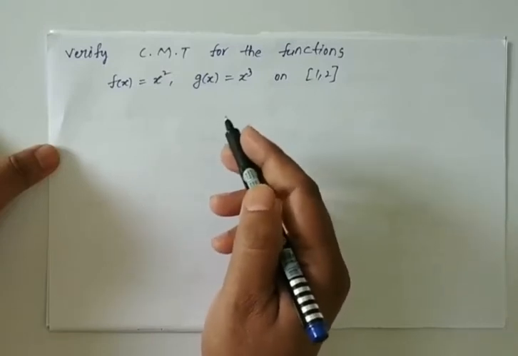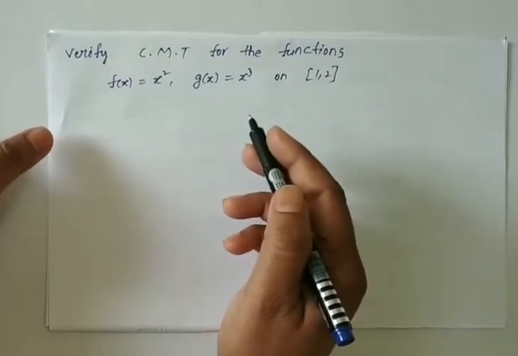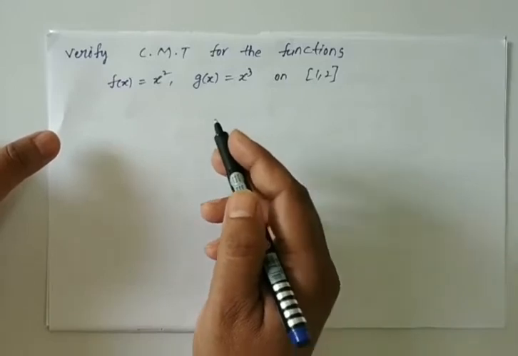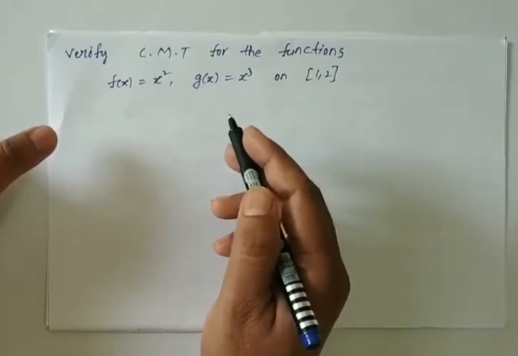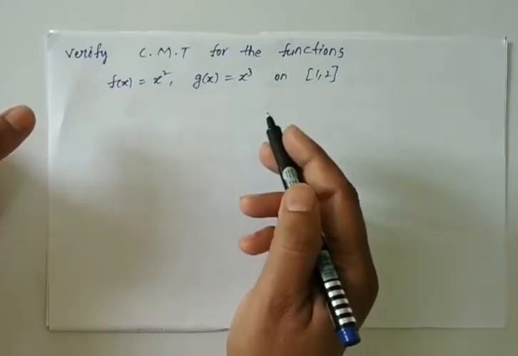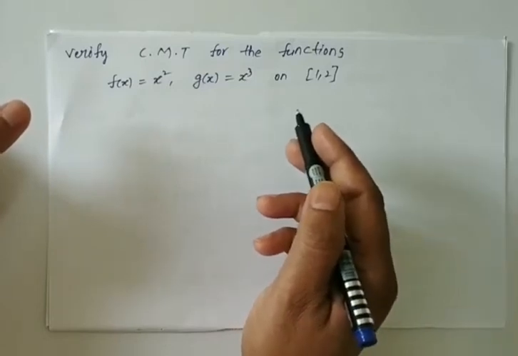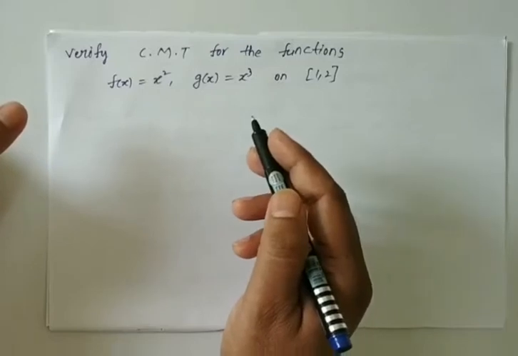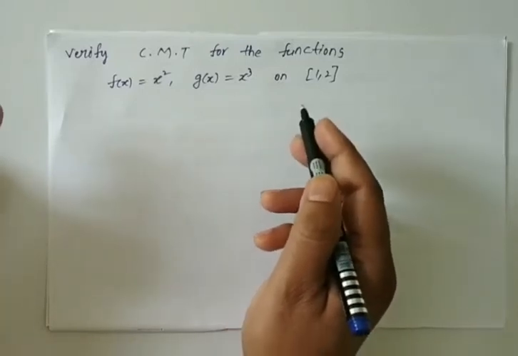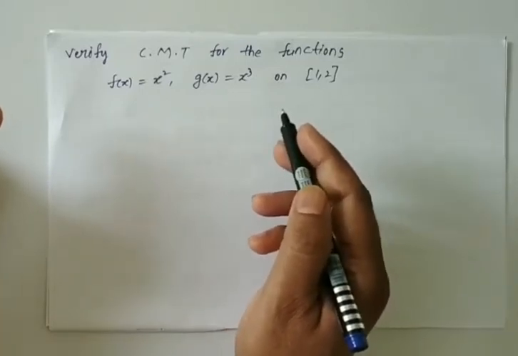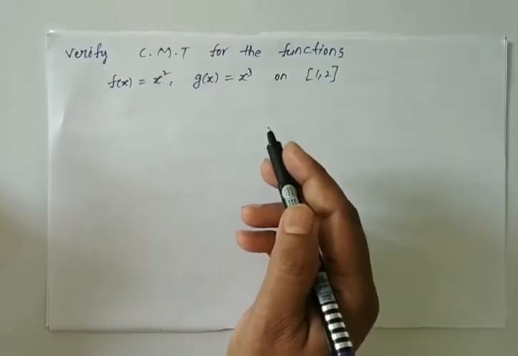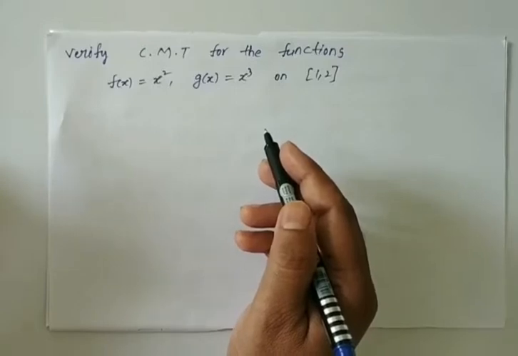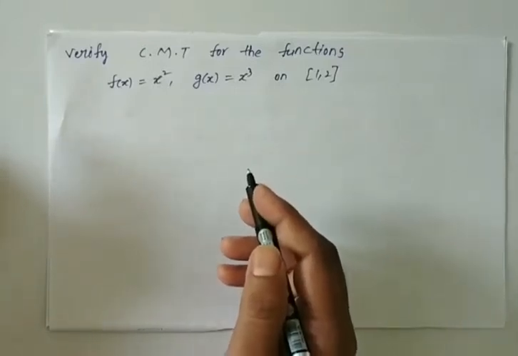First, we check that these two functions are continuous in closed interval 1 comma 2. Second, we check that these two functions are differentiable in open interval 1 comma 2, and also g of a not equal to g of b, and also g dash of x not equal to 0 for all x belongs to open interval 1 comma 2.